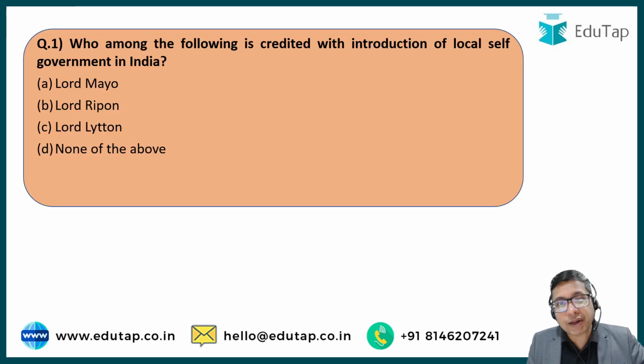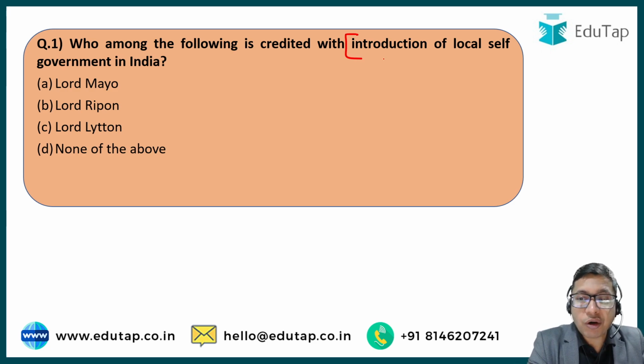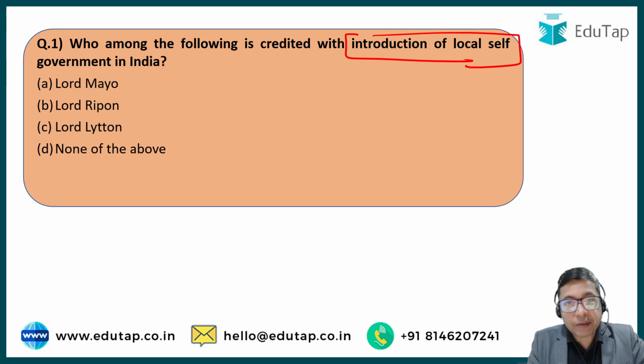First of all, question number 1 is in front of you. Who among the following is credited with the introduction of local self-government in India? India's local self-government came obviously after independence. We came up with the constitutional amendments and we gave it constitutional status. We established panchayats and we established the municipal corporations, etc.